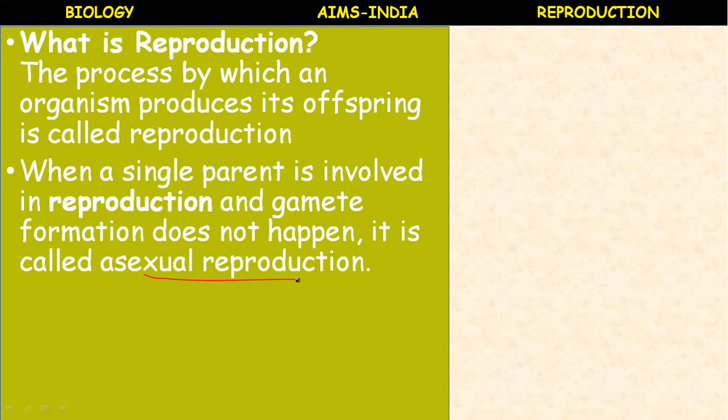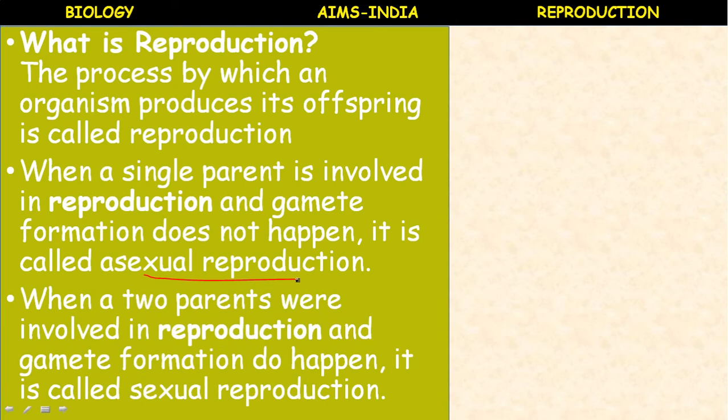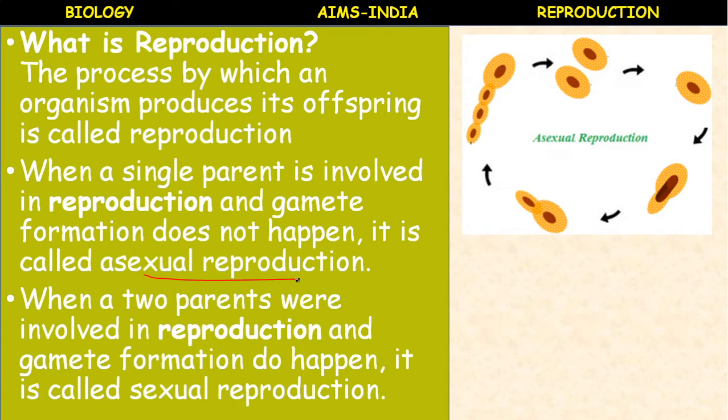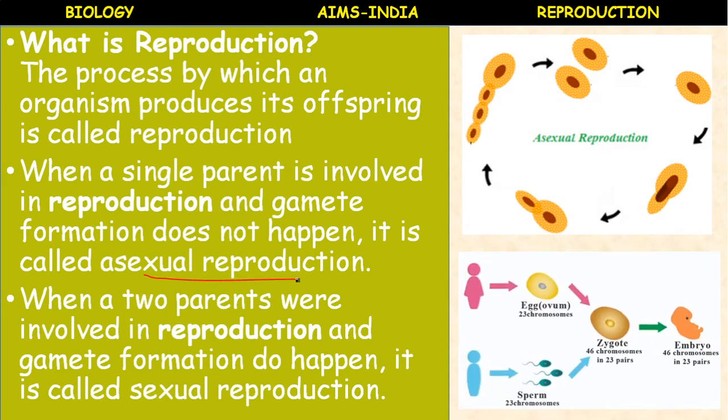When a single parent is involved in reproduction and gamete formation does not happen, it is called asexual reproduction. And the second type: when two parents are involved in reproduction and gamete formation does happen, it is called sexual reproduction. Okay, asexual reproduction, sexual reproduction.